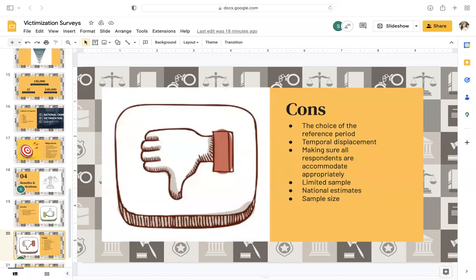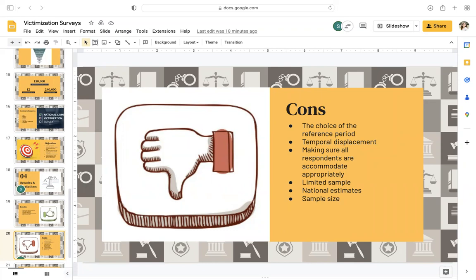And now for the cons. Some limitations of the original field study in the 60s were the choice of the reference period, which means the respondents to the survey had varying abilities to recall their experiences accurately. It seemed to be dependent on how long the period of time the respondents were asked to recall was. The longer the period of time, the harder it was for respondents to recall accurate information of the events.